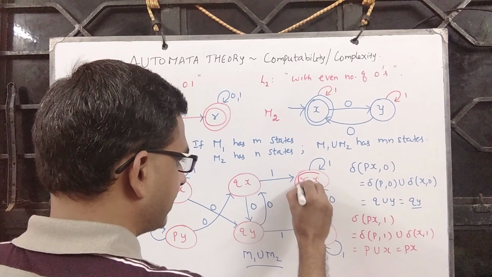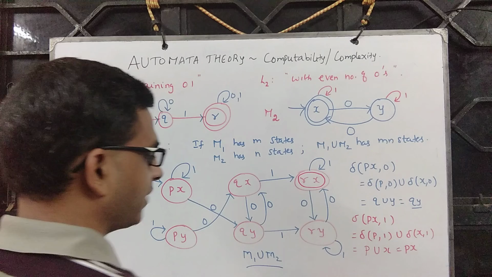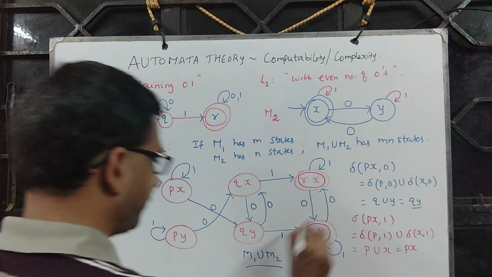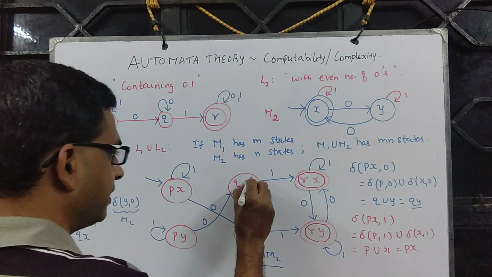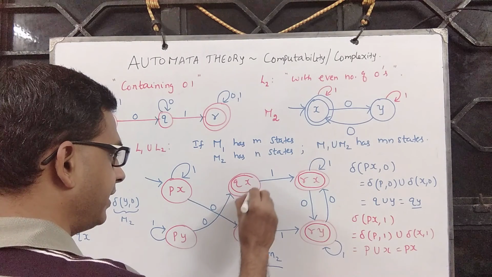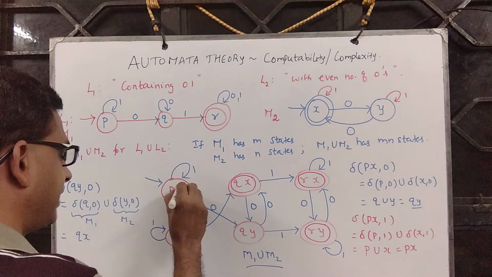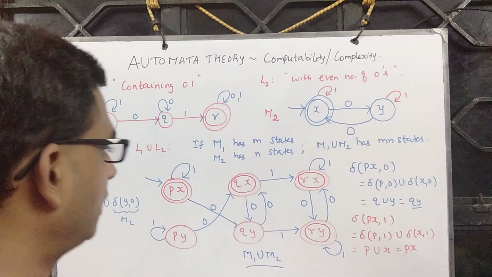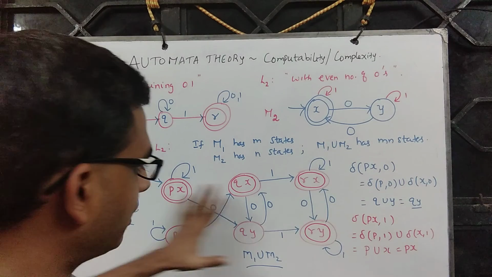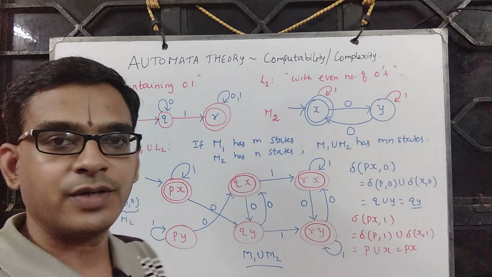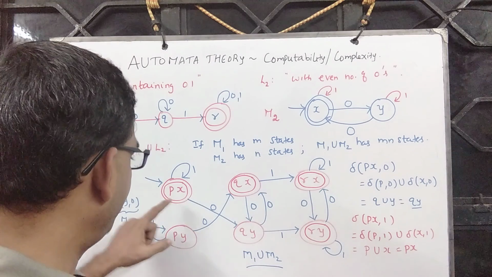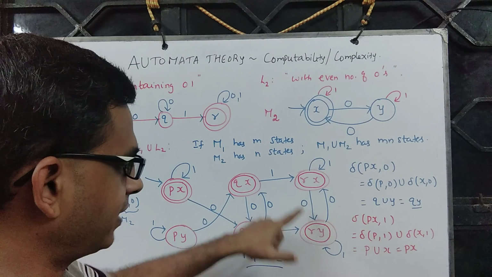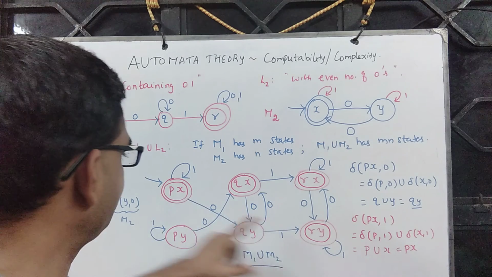So this is a state that contains both. This state has got r in it, so this is also a final state. This state has got x in it, and this state has got x in it. That's it. So this automaton has got 4 final states: px, qx, rx, and ry is a final state.